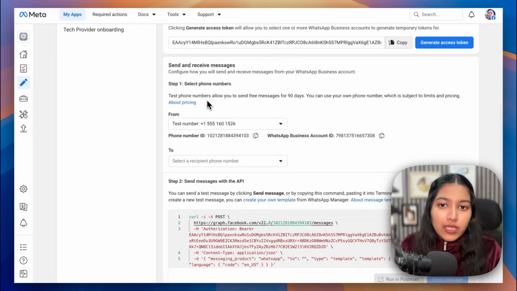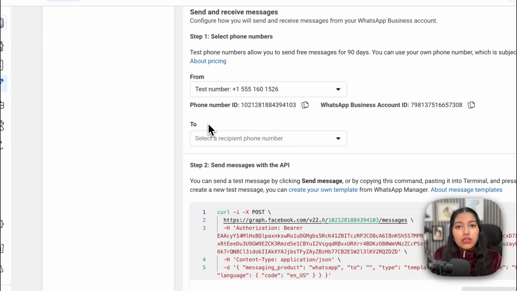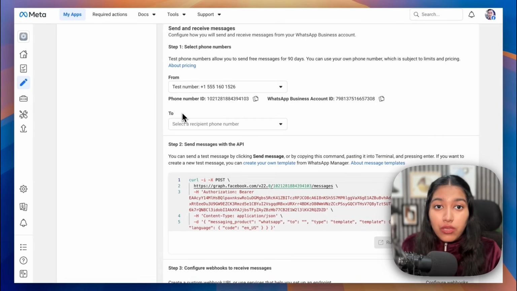Alright, so I hope the steps were clear. After you add your own phone number, the limit of 5 people, that you can only send messages to 5 people, would be lifted and you will be able to send messages to anyone.